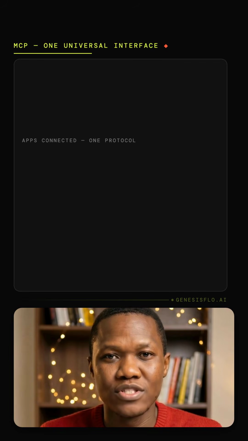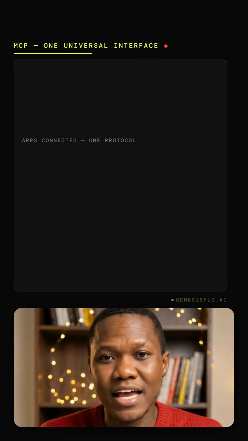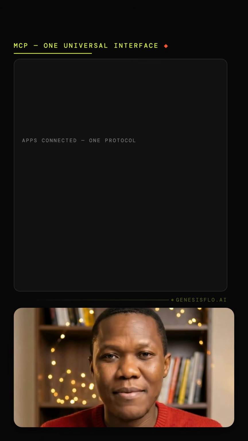Here's the problem that created MCP. Every AI tool used to need a custom-built API connector for every single app it talked to. A connector for Slack, a different one for Notion, a different one for your CRM. That's the N times M problem. N tools, M apps, a custom connector for every single pair.